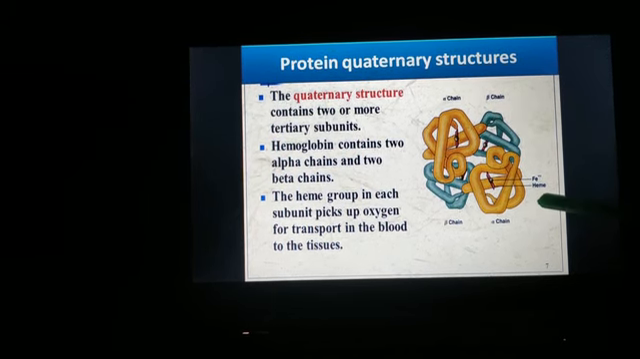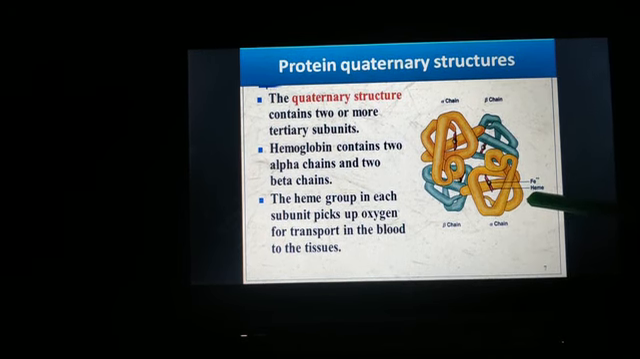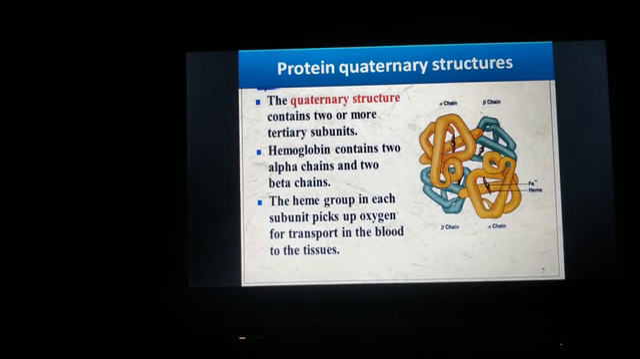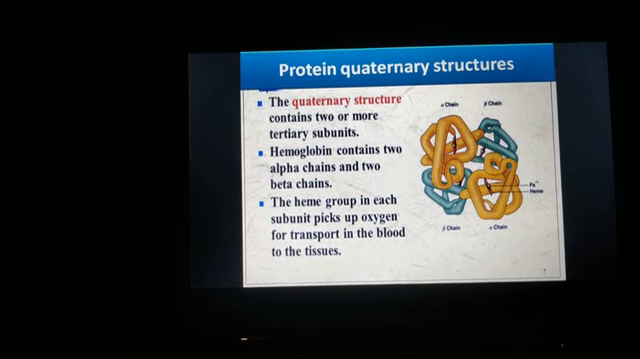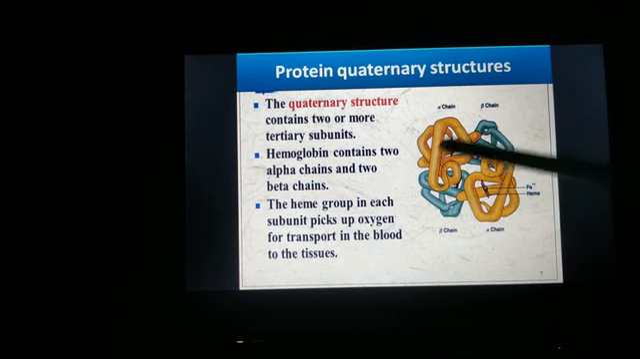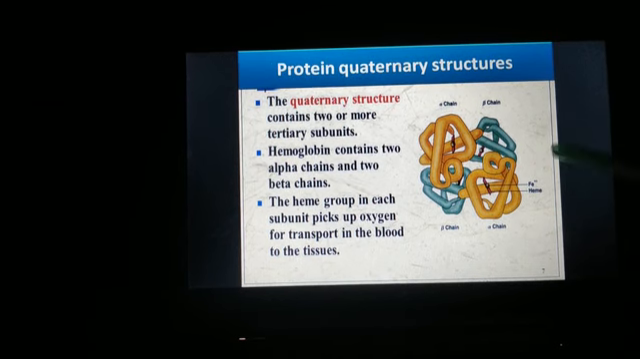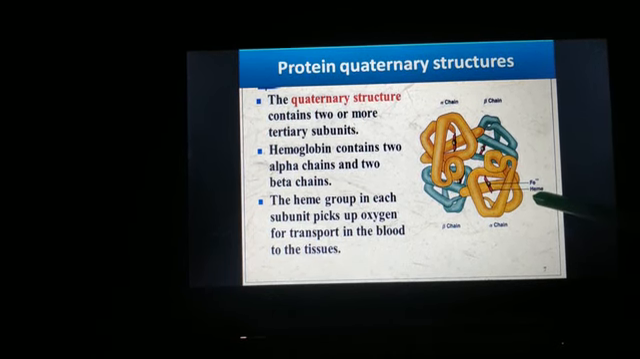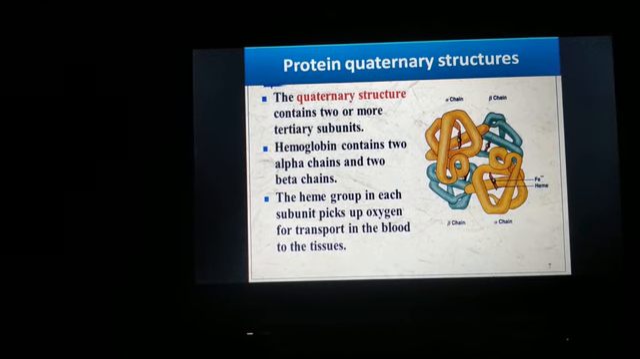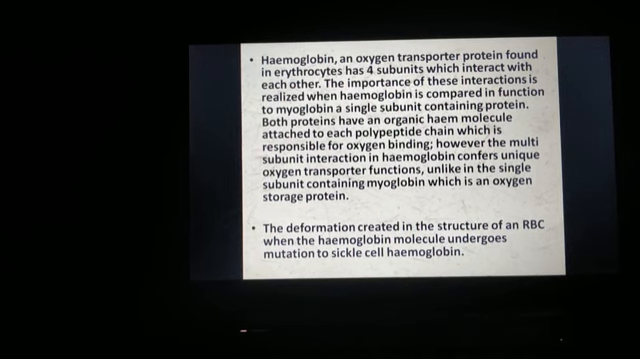And here in hemoglobin, heme group is present. Heme group in each subunit picks up the oxygen for transport in the blood to the tissue. So for oxygen transport, hemoglobin carries the oxygen in the blood. This heme group helps to pick up the oxygen.